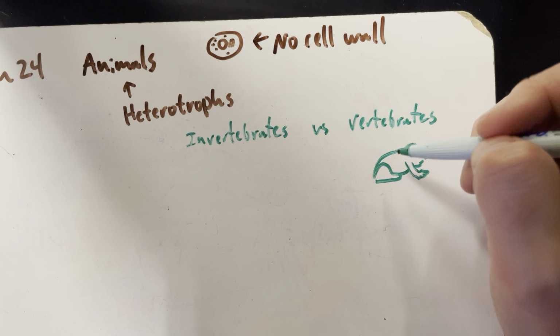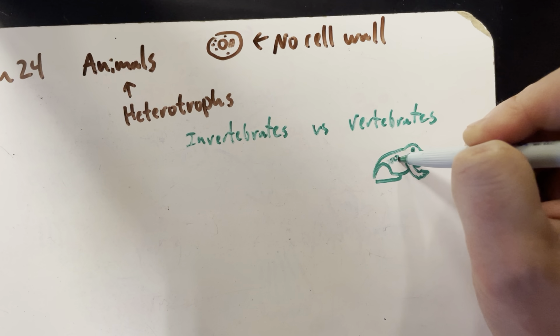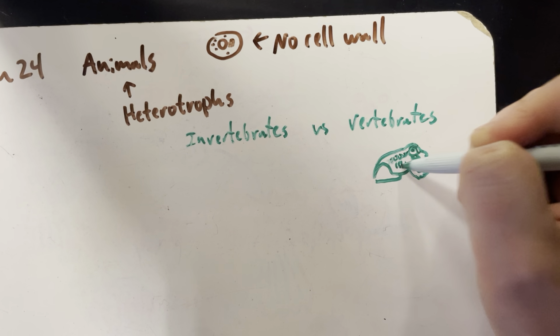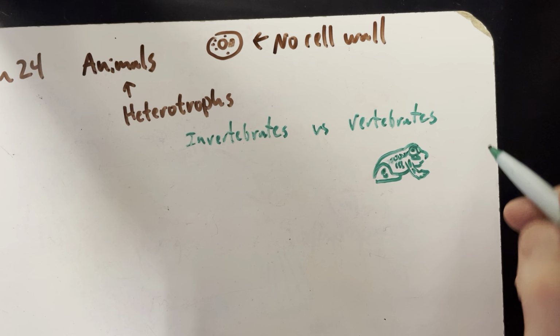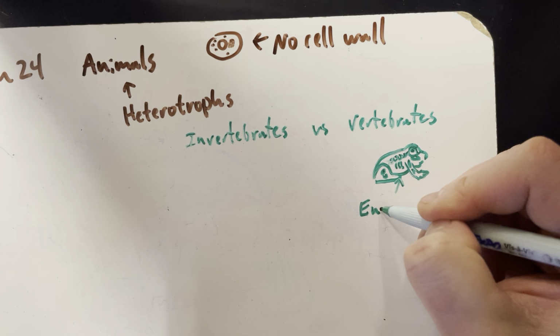Okay. Frogs are vertebrates because they have vertebrae, right? They have a skeleton. They have some kind of skull. They got little ribs. They got little leg bones. This skeleton specifically is called an endoskeleton.